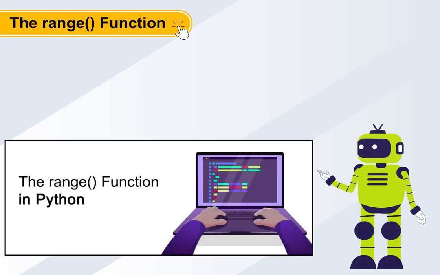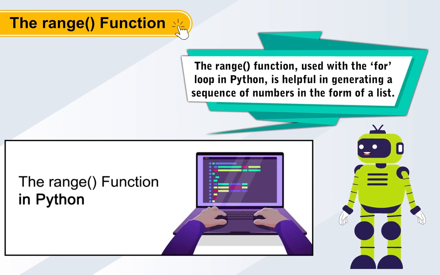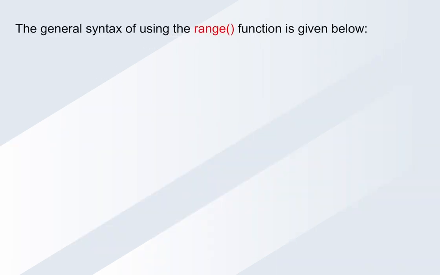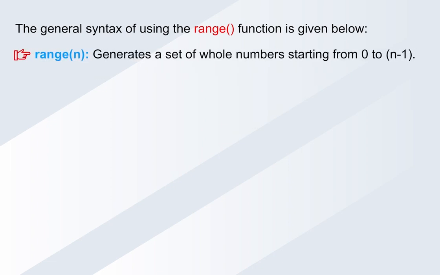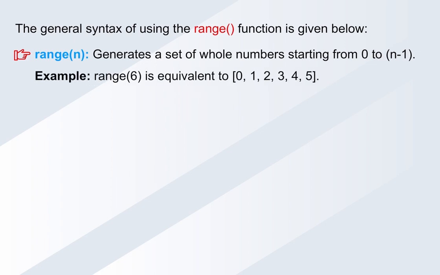The range function. The range function used with the for loop in Python is helpful in generating a sequence of numbers in the form of a list. The general syntax of using the range function is given below. range(n) generates a set of whole numbers starting from 0 to n-1. Example, range(6) is equivalent to 0, 1, 2, 3, 4, 5.